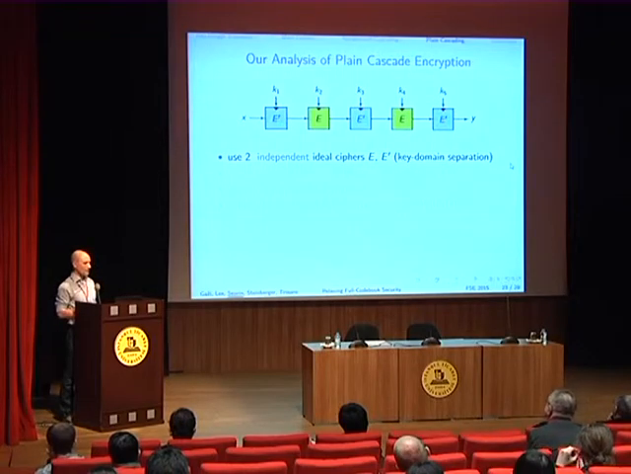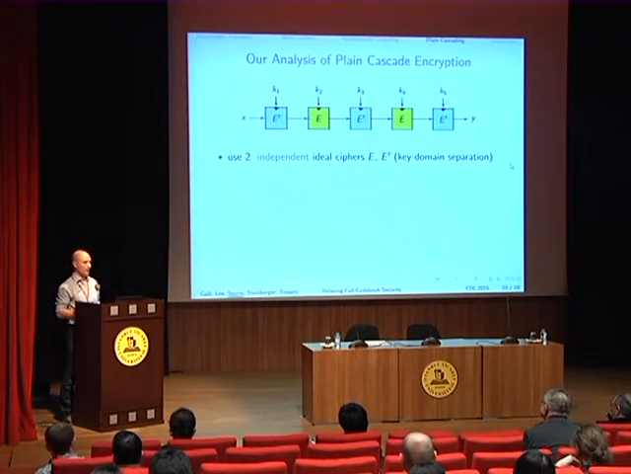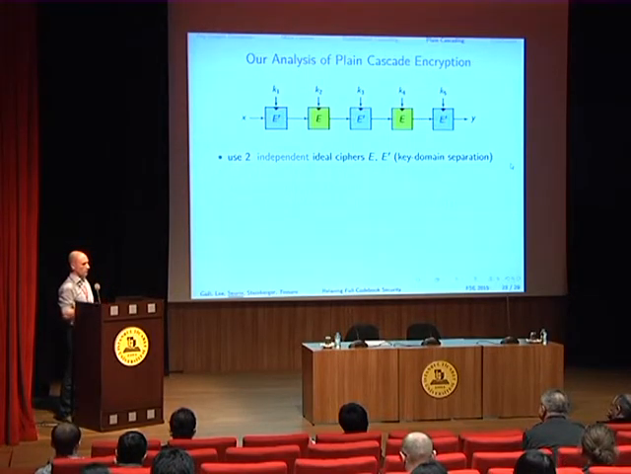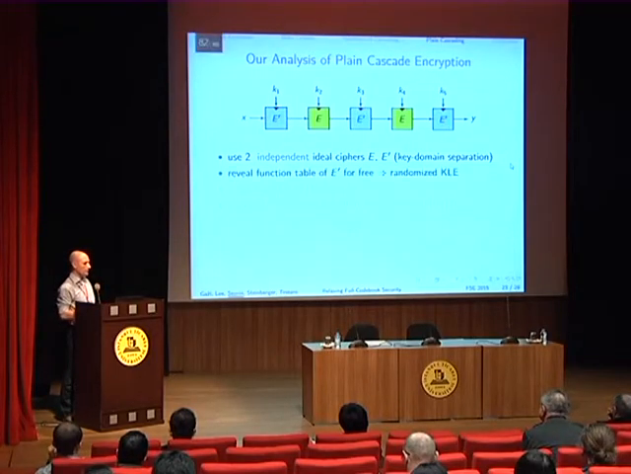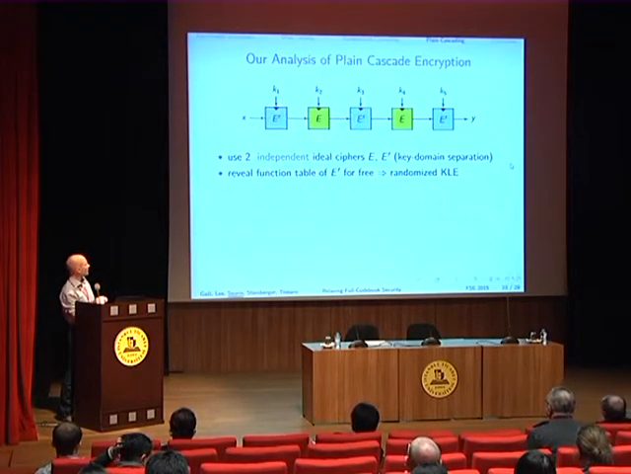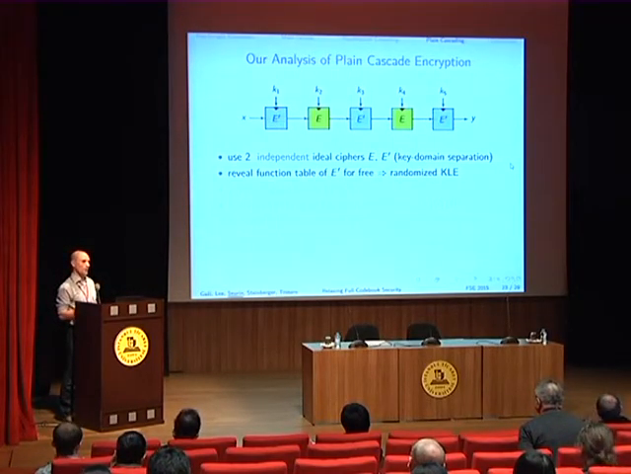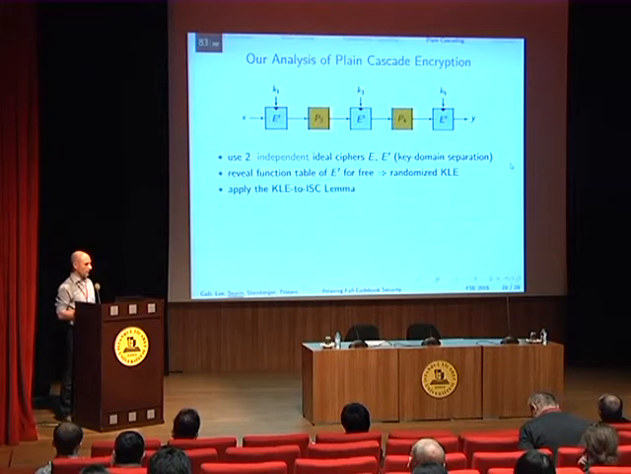And this is possible because we work in the ideal cipher model, and so we just have to randomly split the domain space, the key space, and so we can use 2. This is equivalent to using 2 independent ideal ciphers, and we make a gift to the adversary. We reveal the complete function table of E prime, and so now this becomes a randomized key length extension scheme with twice fewer rounds. So we lose some rounds, but now we can apply our main lemma.